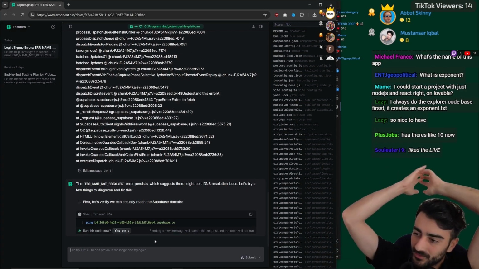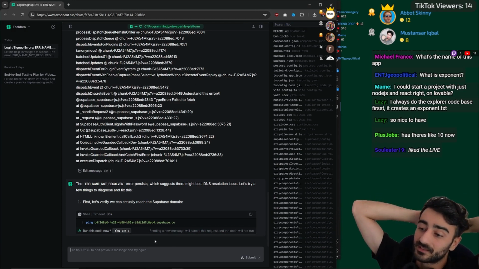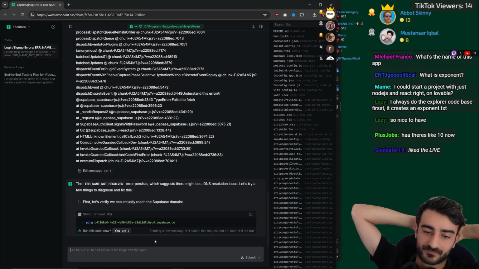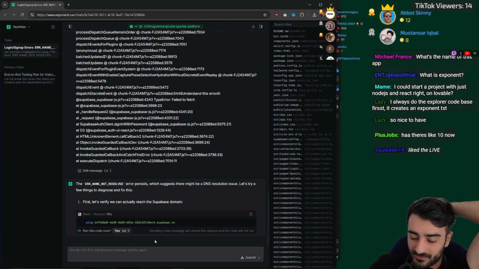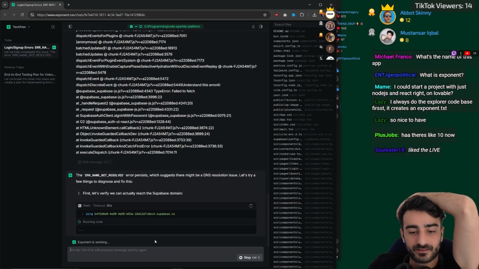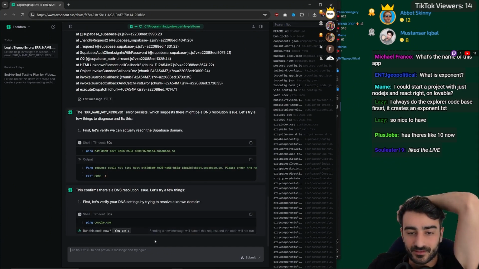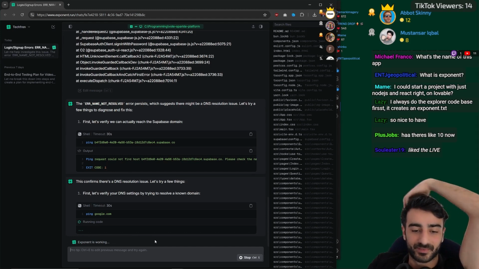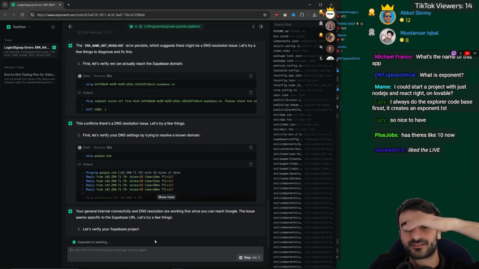I always do explore codebase first and it creates exponent.txt. Oh, should have done that. Might be a DNS issue. I'm going to ping this. It confirms that issue. I'm going to try ping Google just to make sure that you can ping anything. And we actually get a response from Google.